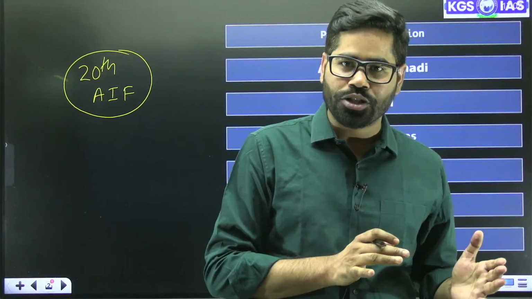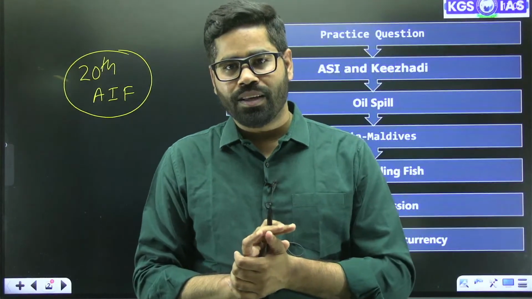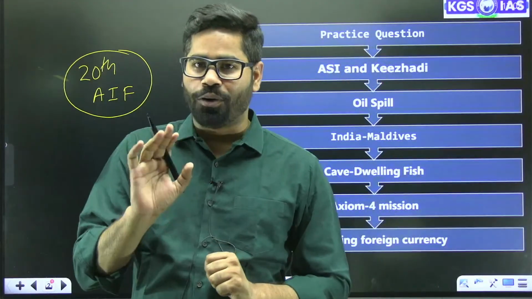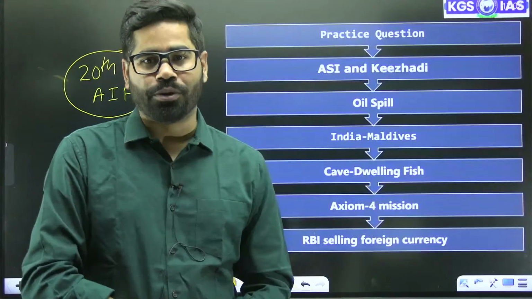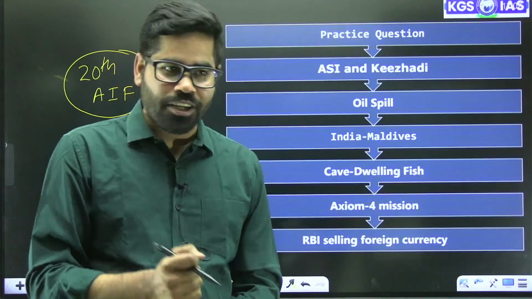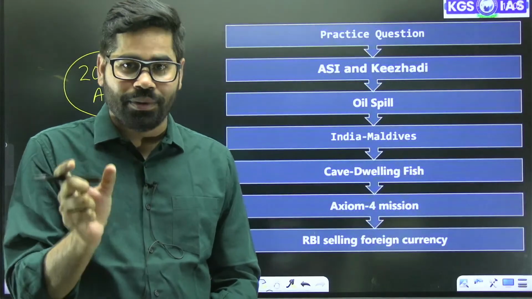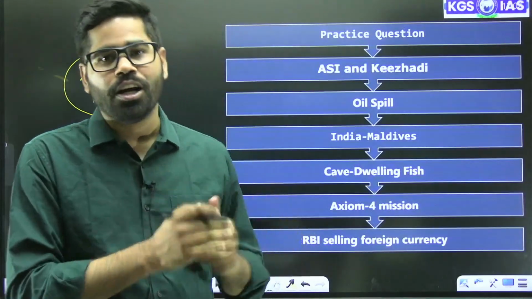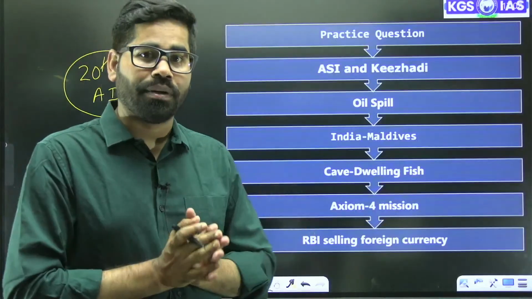Science and technology also, environment also. Combined together, these three sections have got near about 45 to 50 questions. So that is one considerable share which we see in the case of the prelims exam, around 45 to 50 questions.